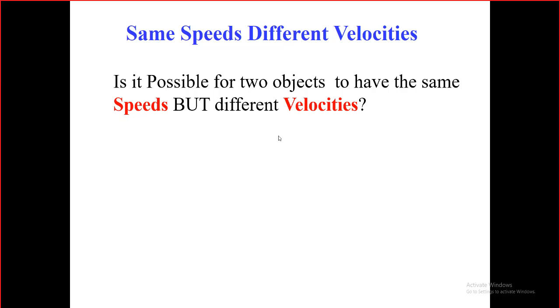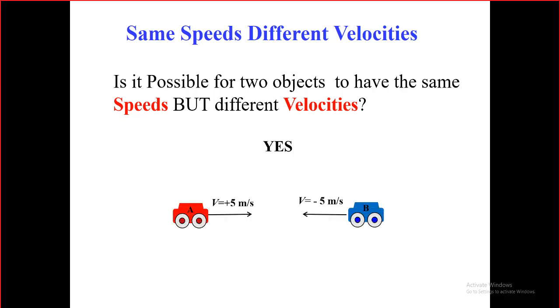The answer is just like that. Look at that. Two cars having the same speed. So this value is the speed. They have the same speed. But since that one is negative because it's moving, look at that, it's moving to the left, so it's negative. And that moves to the right, it's positive. So they have different directions. They have the same speed, but different velocity.